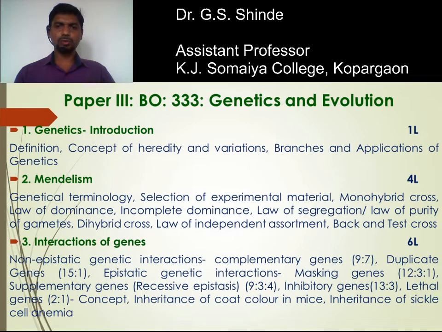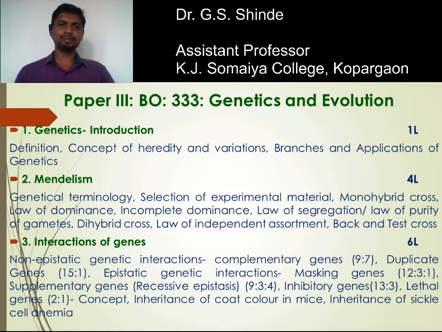Next to this is the monohybrid cross. When a cross has been made for a single pair of characters, we call it a monohybrid cross. Next to this, the law of dominance. Mendel did certain statistical analysis, and on the basis of this there are three laws of Mendel. First is the law of dominance, then the law of segregation, also called the law of purity of gametes, and the law of independent assortment. These laws we are going to study in this chapter.